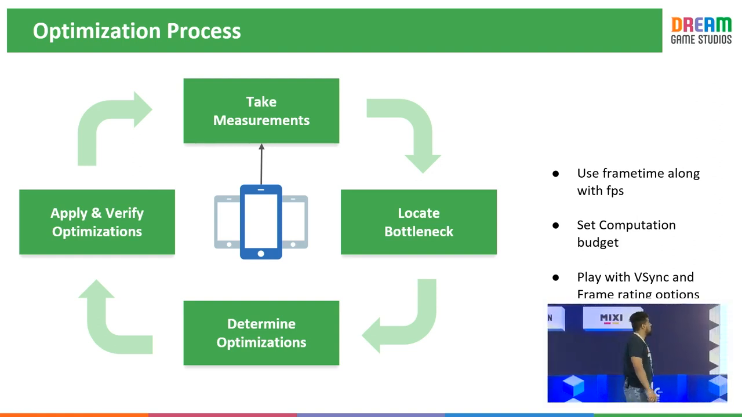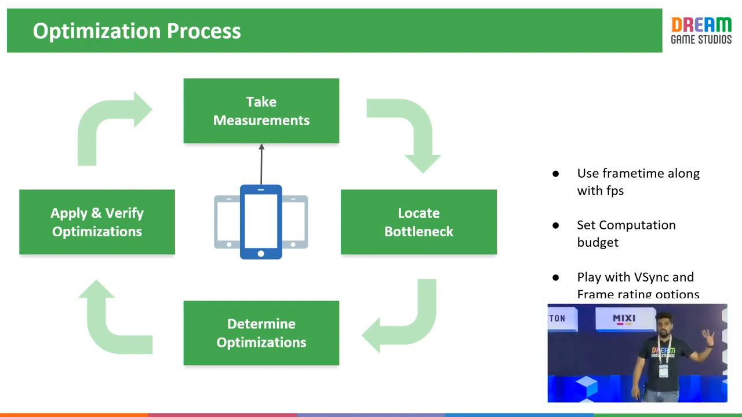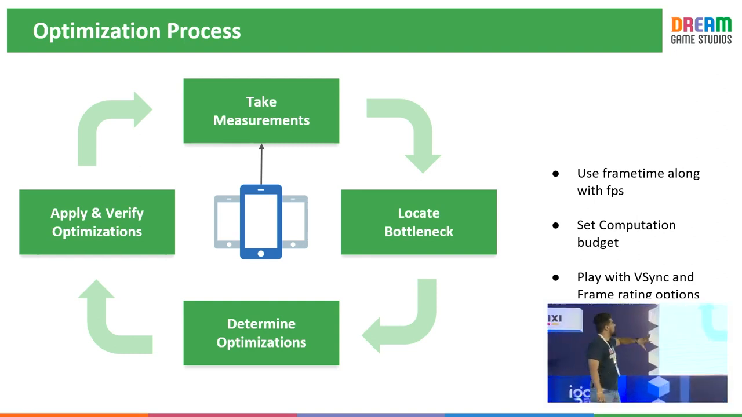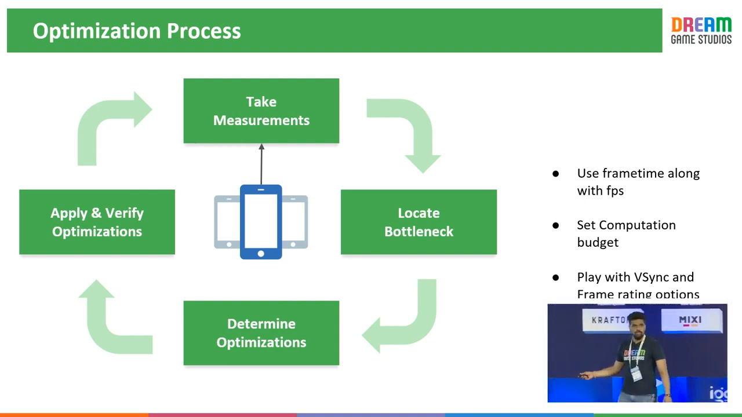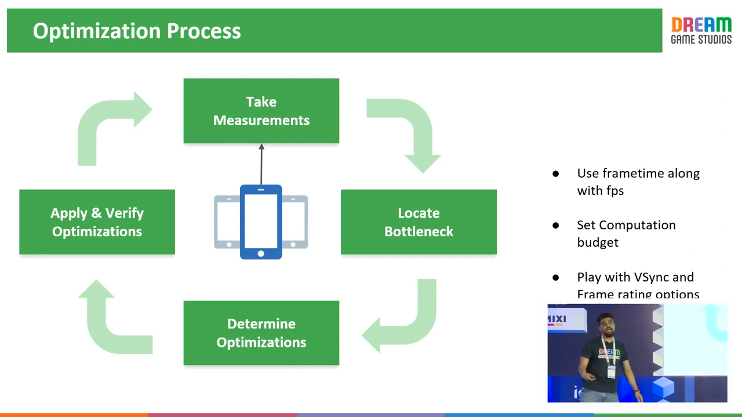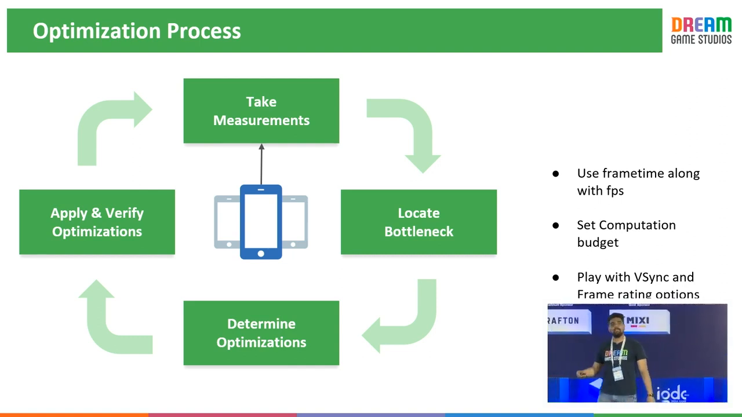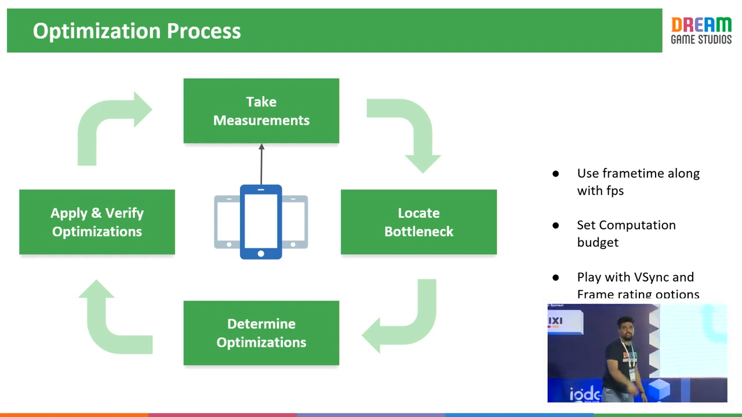We take the measurements with respect to the budgets that we saw in those jargons. We look at the bottlenecks and determine what is the better optimization. For example, if a 1024 texture is not working out, I just scale it down. But it is going to hamper my quality, right? Then there are techniques like MIP mapping that I can use with respect to the device resolution. Determine the optimization, apply it, and this cycle continues.